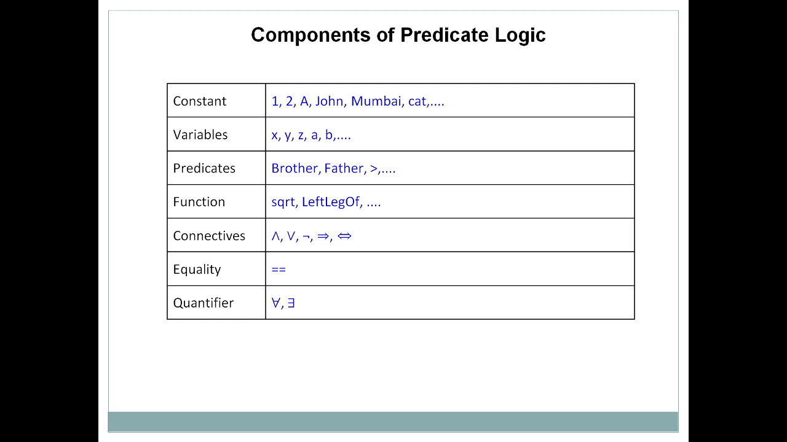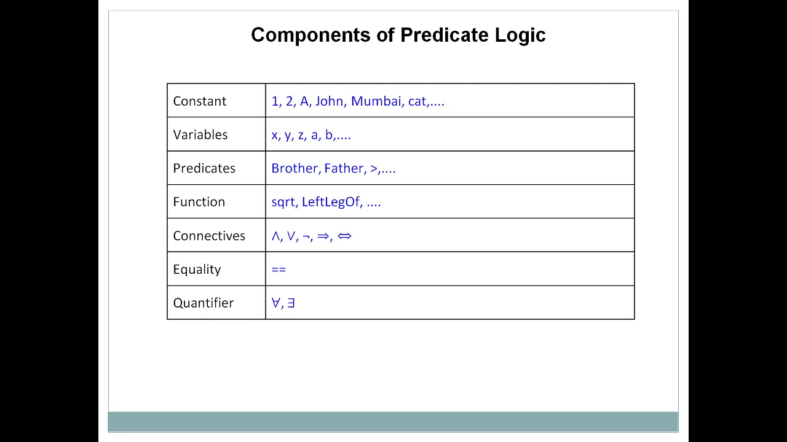Next are variables. You can have x, y, z, a, b, c. These are called variables. Then we have predicates, just as we have seen: brother, father are the predicates available with us. Then we also have functions, like sqrt, left leg of. These are also functions available in predicate logic.